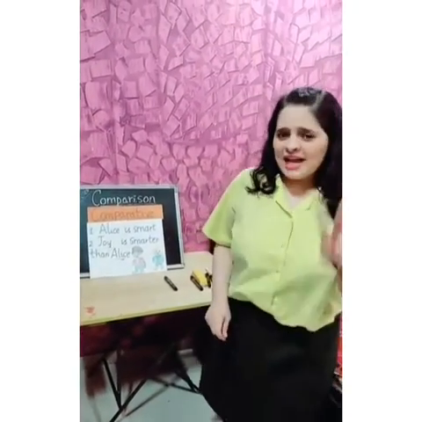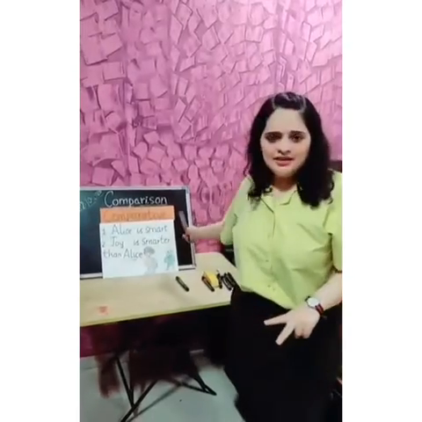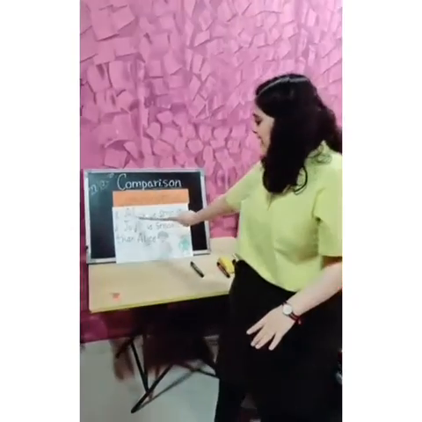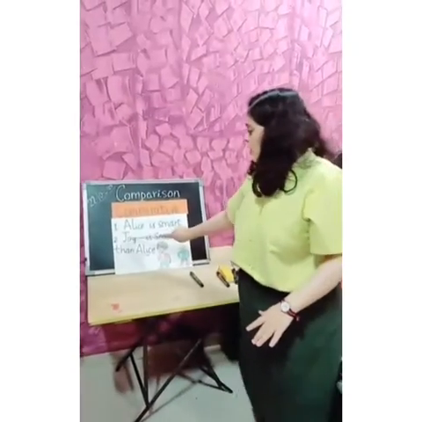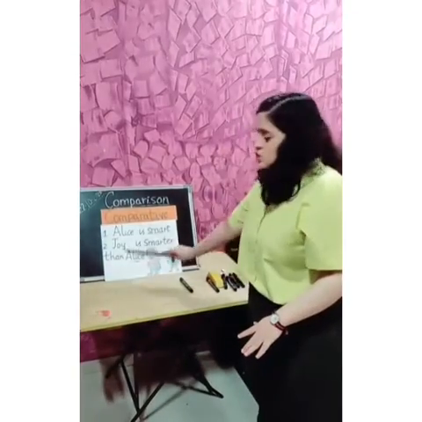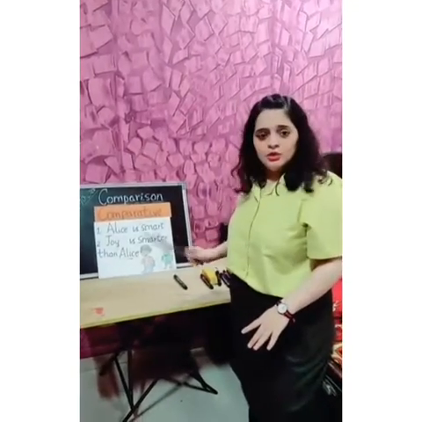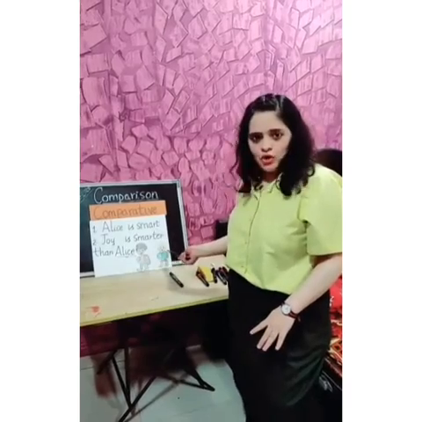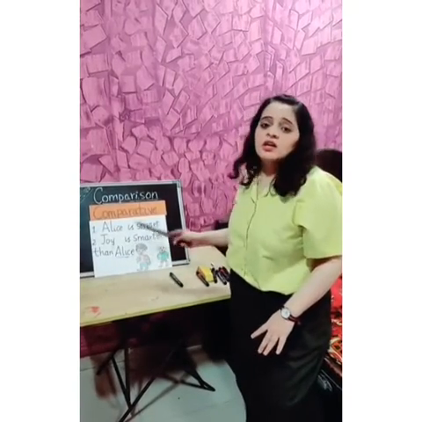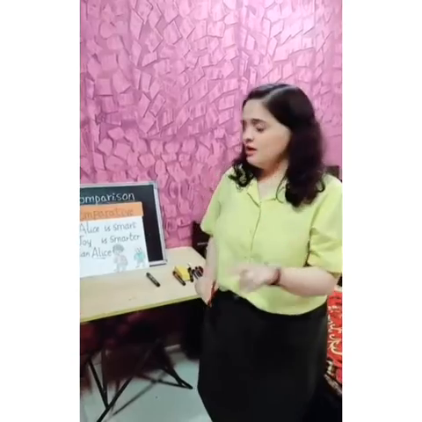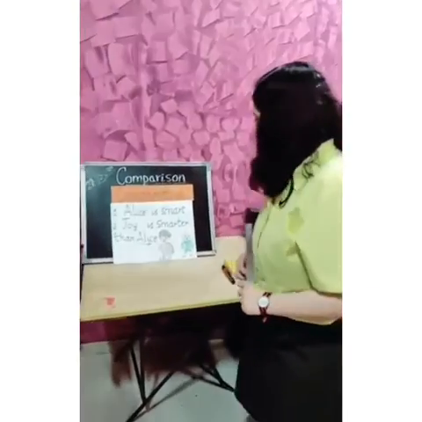Let us look at the second degree of comparison, the comparative degree. So comparative degrees are like comparing nouns with each other. It is like adding the suffix er: short, shorter. Let us look at the first example. Alice is smart. Joy is smarter than Alice. So here we are comparing between two, Alice and Joy. So the comparison is smarter, er. We are adding the suffix er. Let us underline it.